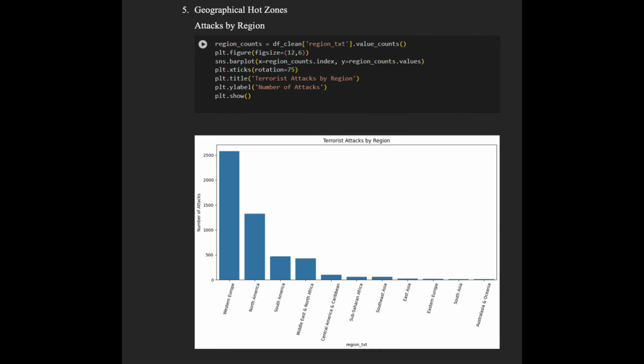Now, we will be looking at some geographical hot zones. Basically, it is nothing but attacks by region. I have used these codes over here to plot this chart. This chart is nothing but a bar chart. This bar chart shows the number of terrorist attacks in different regions. As you can see, Western Europe had the most attacks, followed by North and South America. Other regions like East and North Africa, Australasia and Oceania have very few or almost no attacks.